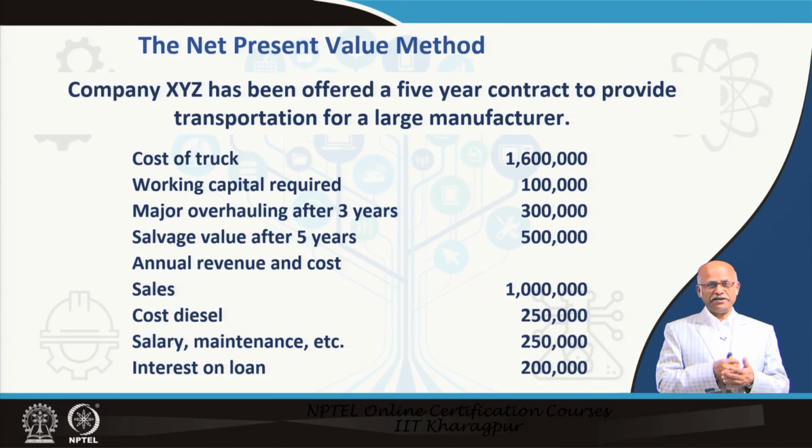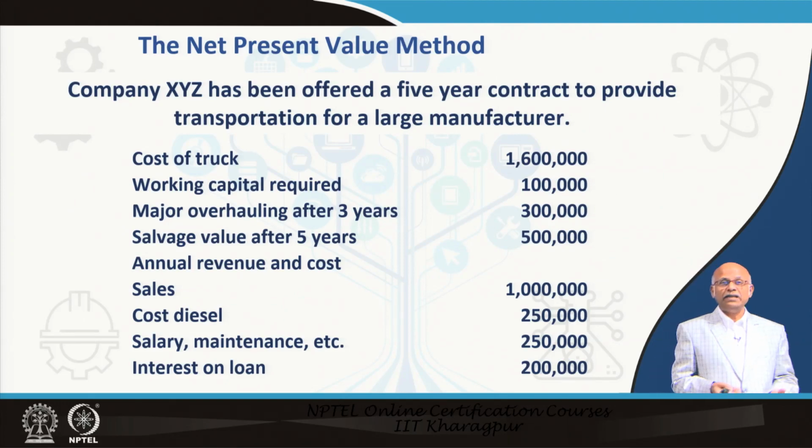Now, what is your annual revenue and annual cost? Your sales every year is 10 lakh rupees, that is the agreement with the company that they will give you 10 lakh rupees every year. Cost of diesel will be 2 lakh 50,000 rupees, salary and maintenance will be 2 lakh 50,000 rupees, interest on loan will be 2 lakh because you are borrowing money, say weighted average cost of capital. Should we accept this proposition?